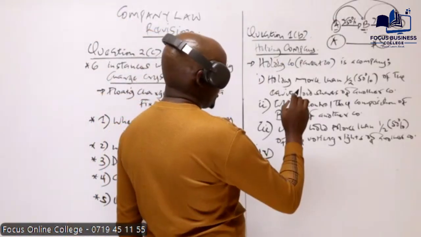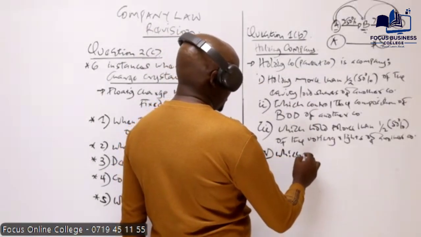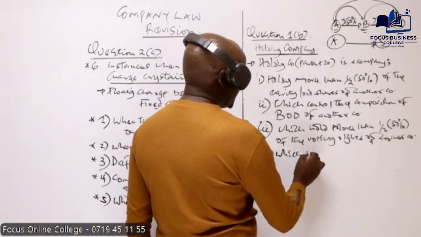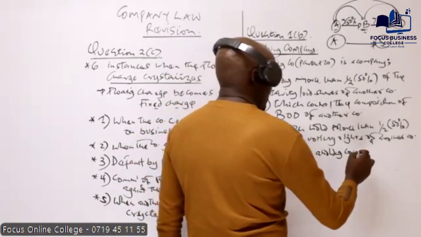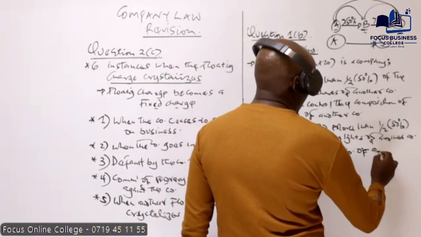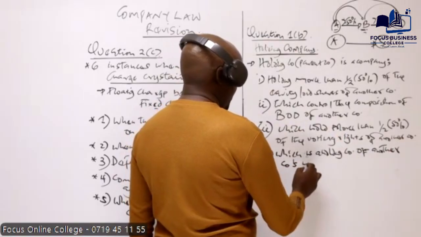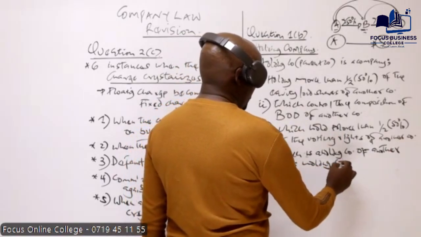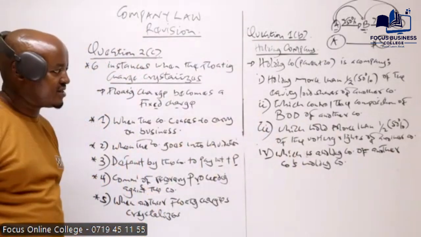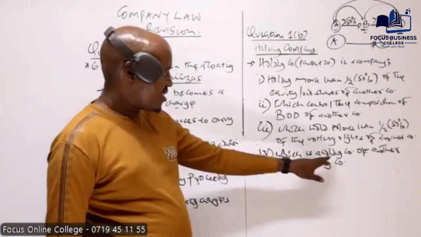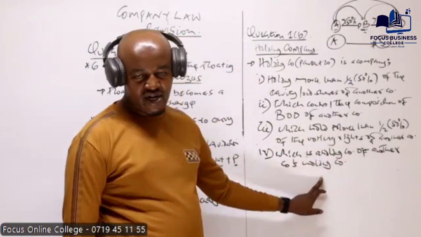A holding company is a company which is a holding company of another company's holding company.